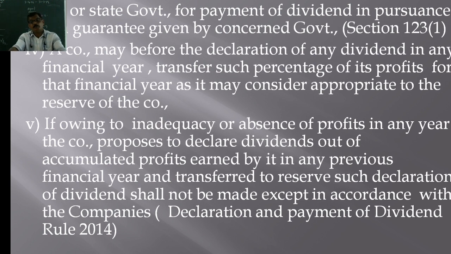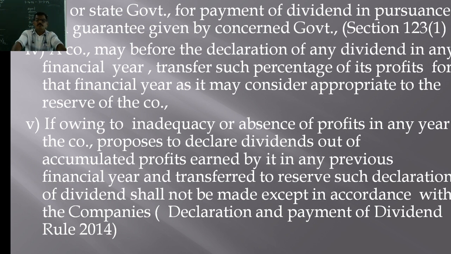Only after transferring certain percentage of profit to general reserve, the remaining profit can be used for the purpose of declaration of dividends to the shareholders. Isn't it? All profits cannot be distributed. Certain percentage of the profit should be transferred to general reserve, and the remaining profit can be used for declaration of dividend.